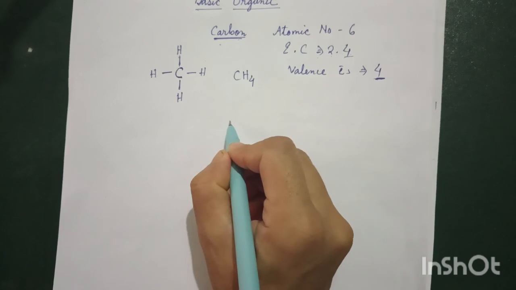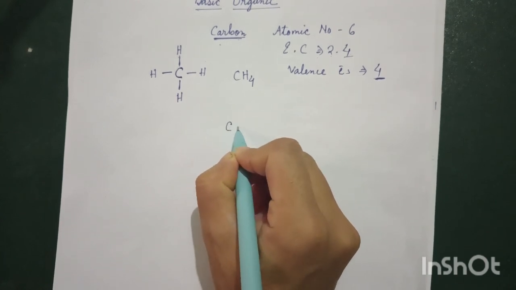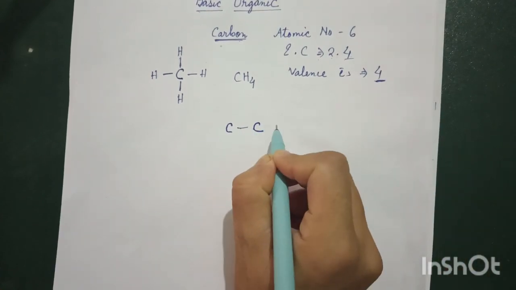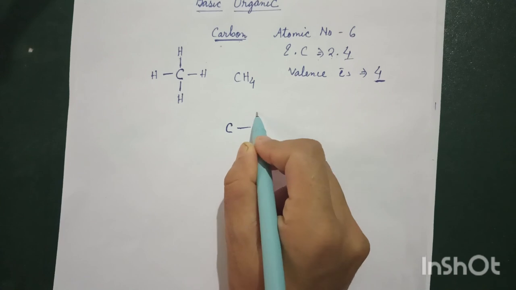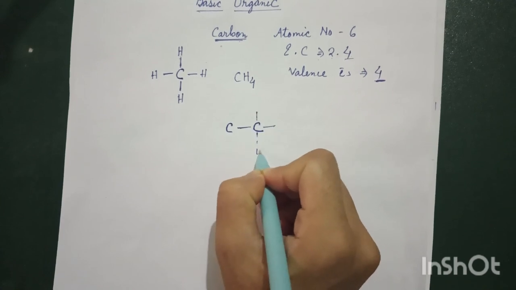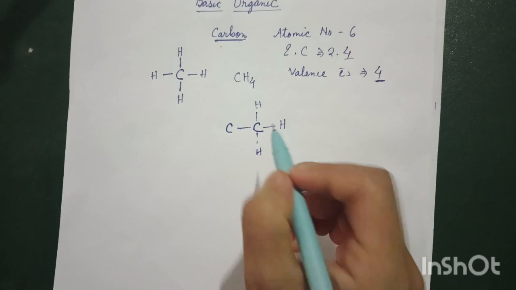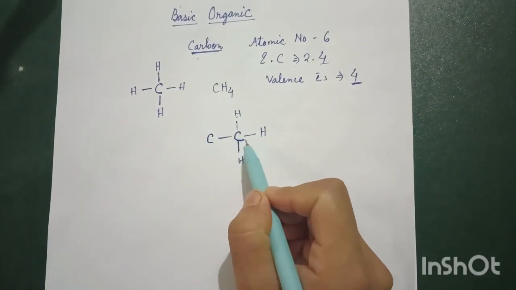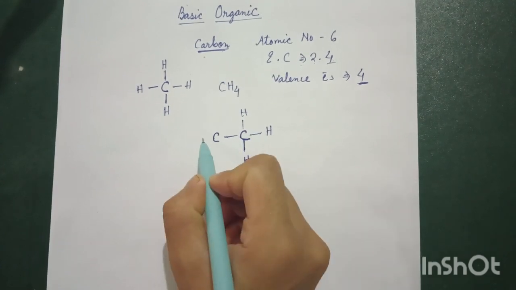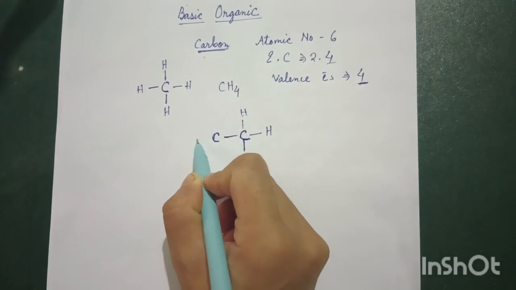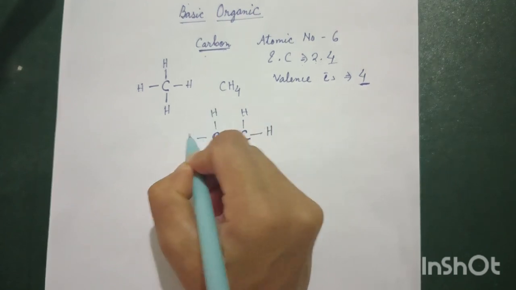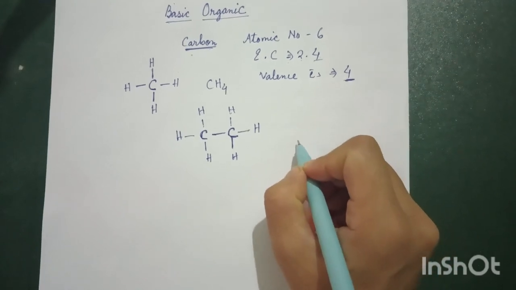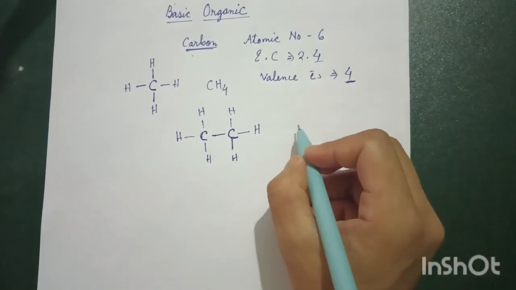Now I'll start with 2 carbons. If I start with 2 carbons, just draw in this way. Done. Then carbon should have how many valency? 4. So for this carbon, it is already 1, 2, 3, 4. We will just deal with hydrocarbons, hydrogen and carbons. So this carbon has satisfied its 4 valency, 1, 2, 3, 4. Now the other carbon is left, so 1 valency, 2, 3, 4. In this way you can extend up to 3 carbons, you can extend up to 4 carbons. So in this way we can increase the size of our carbon compounds.